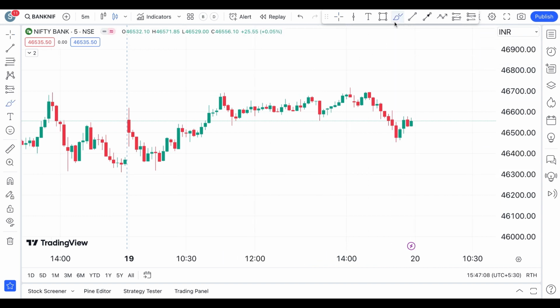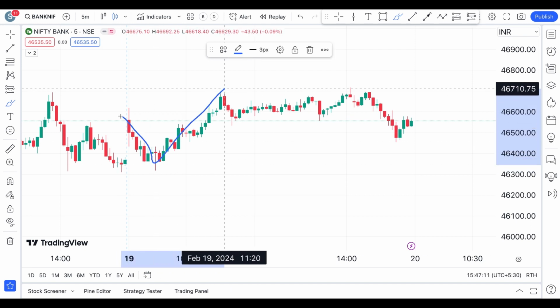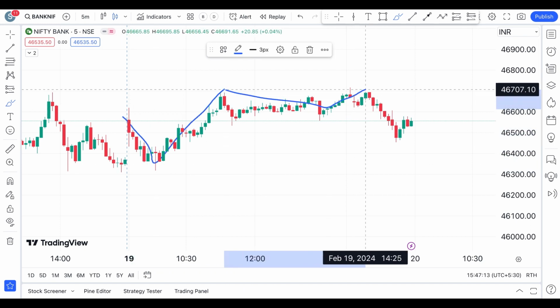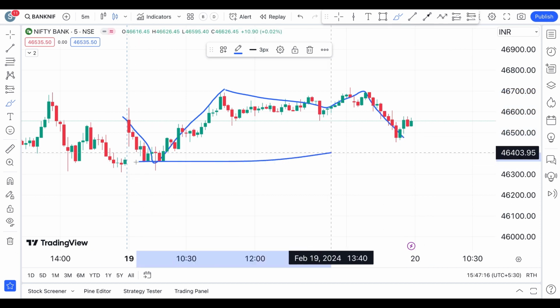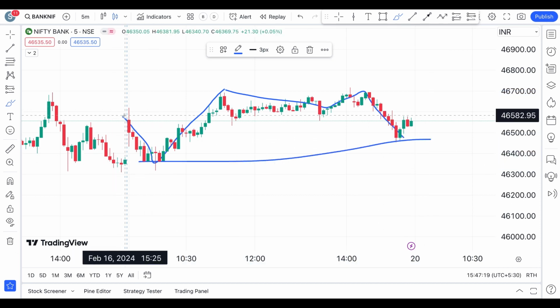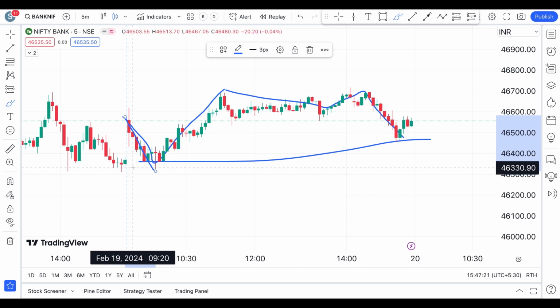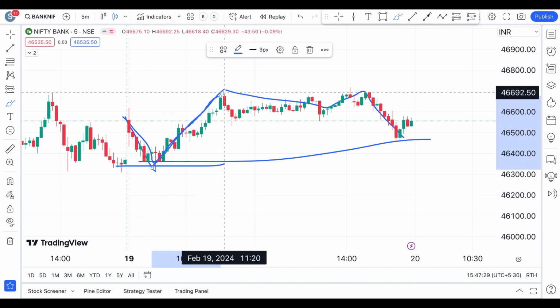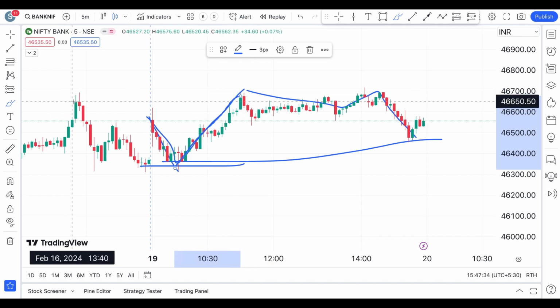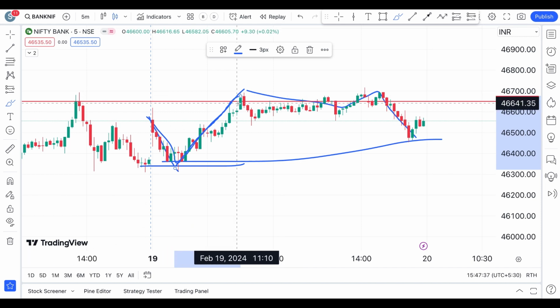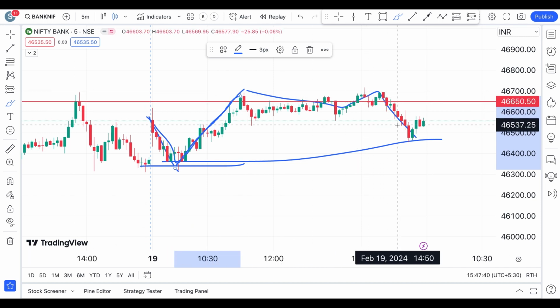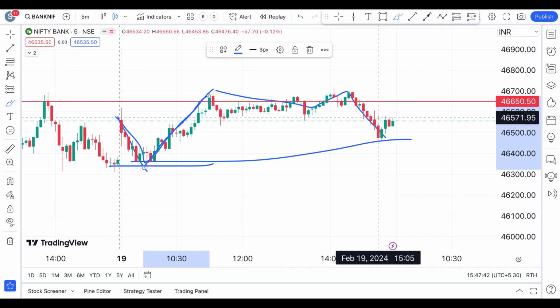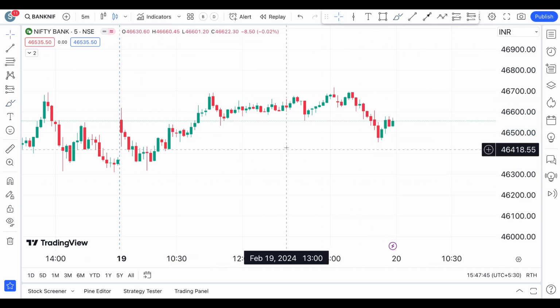Here we have the Bank Nifty's chart, and this is how the price action of Bank Nifty has formed today. As you can see, it was a kind of roller coaster ride for the Bank Nifty. Initially, we have seen some downside momentum, and taking support at this level. It has sustained this level, and also it has tried to rise towards the new highs for the day, but it has failed at this level. It has seen some failure, and towards the closing we have seen a downside momentum on the Bank Nifty as well. But more on these details a little later.